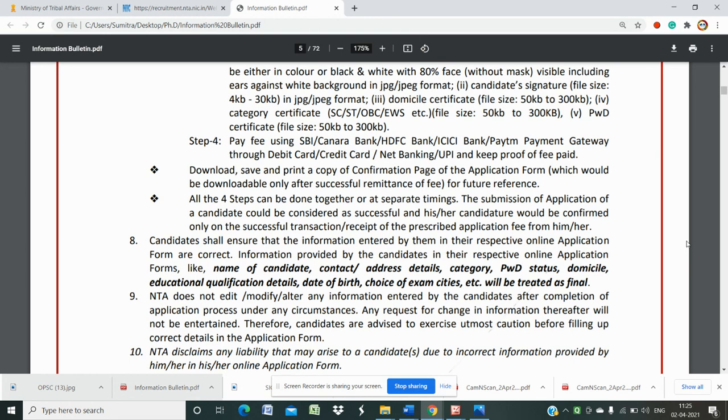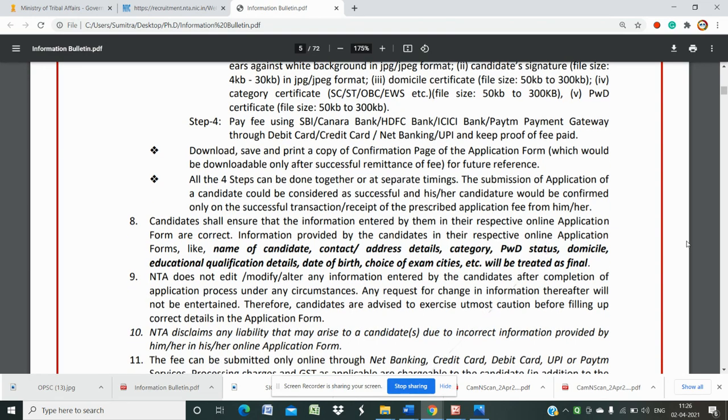When your application process is completed, you will get a confirmation. Then you should at least print out the page or download the page for your reference. There are four steps in all: first, the registration, application form, payment of fees, then download. All the four steps you do separately and carefully.